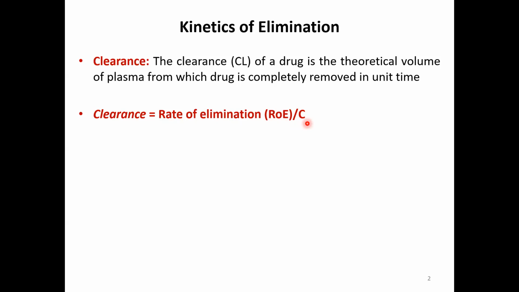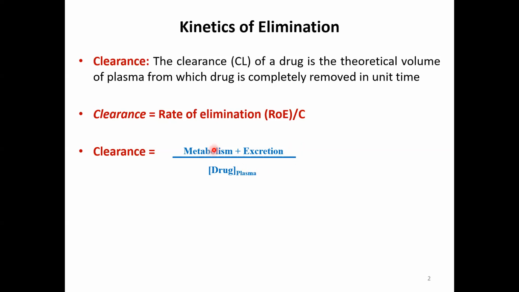Therefore, overall, you can say that it can be expressed as volume per unit time, which can be given as follows. That is, clearance is equal to the rate of elimination, which can be expressed as metabolism plus excretion, relative to the plasma concentration of a drug. Whereas the metabolism and excretion are expressed as rates, that is, amounts per unit time.